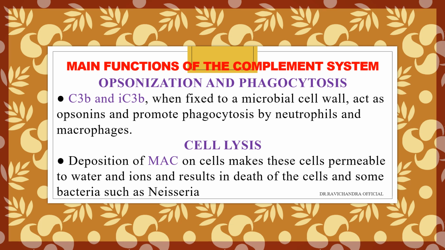So, inflammation, opsonization and phagocytosis, and cell lysis are the main functions of complement system. C3a, C4a, C5a will help in mast cells releasing the mediators and thereby promoting inflammation. C3b and iC3b help in opsonization and phagocytosis. Membrane attack complex deposition, MAC deposition, will help in cell lysis.